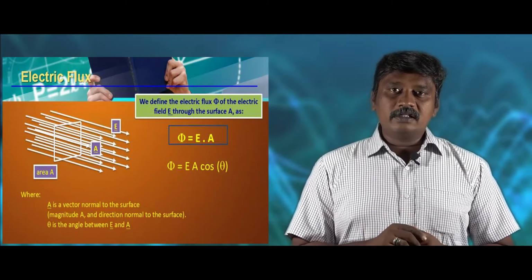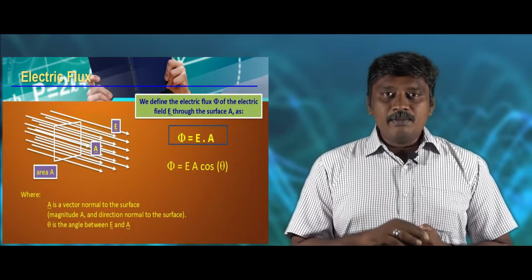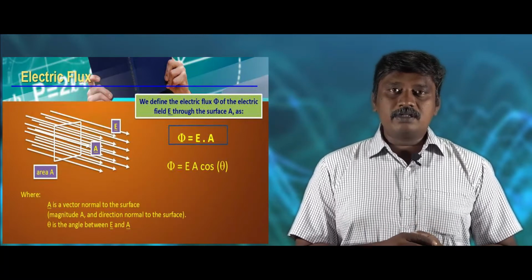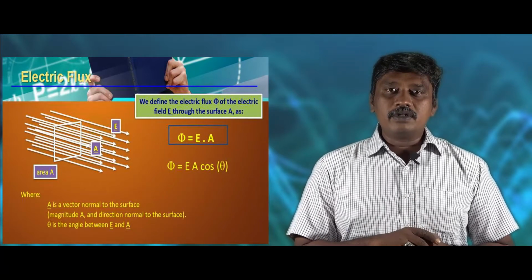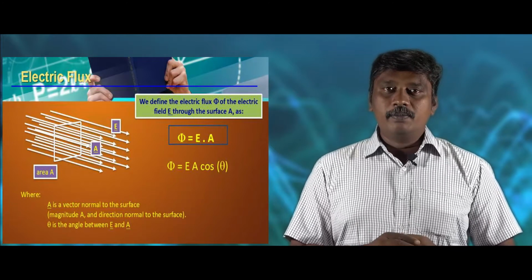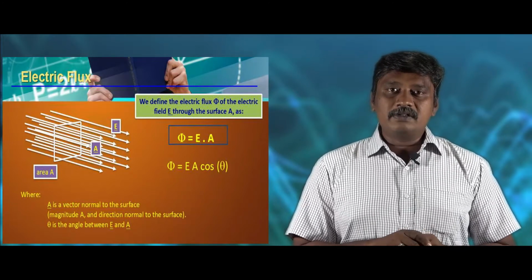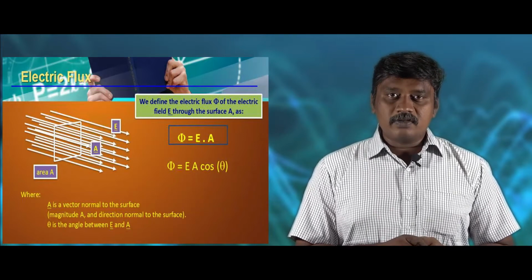To understand that, let us consider an isolated positive charge. This charge can be accelerated by a negative charge. If you accelerate it, this charge will travel towards the negative charge. So the imaginary straight line or curved path in which this positive charge will tend to move in an electric field is nothing but electric lines of force.